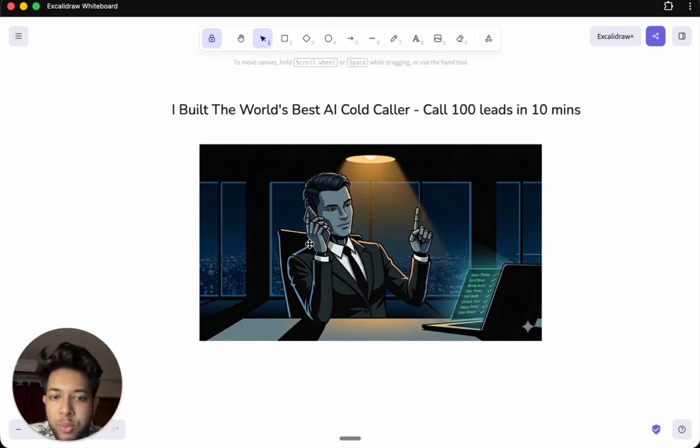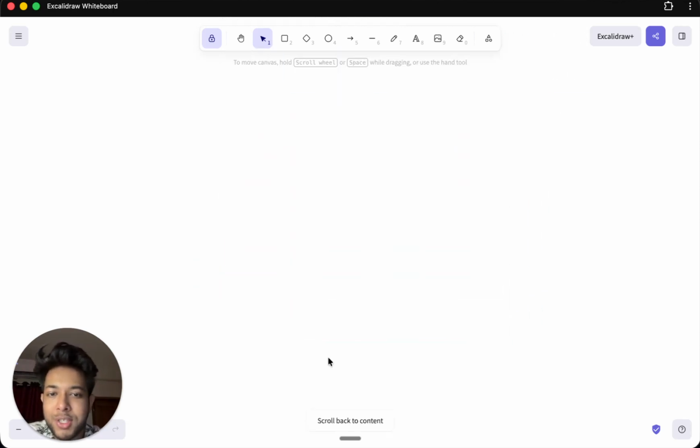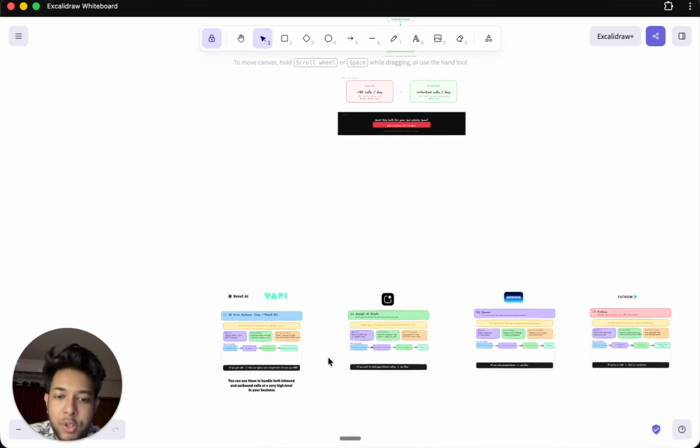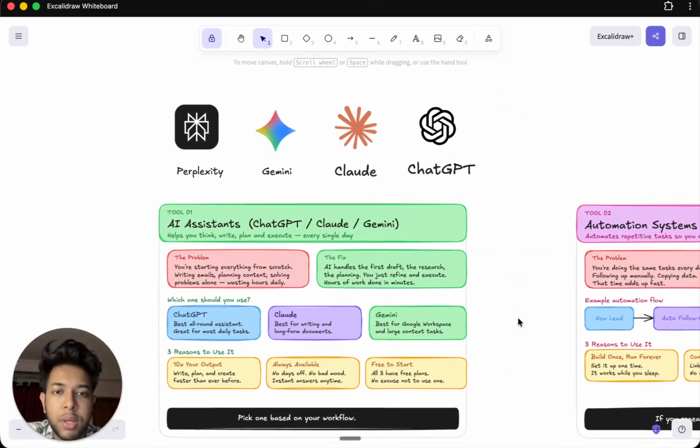So Gemini came up with this image, and as you can see, the details over here are absolutely spot on, the suit is very sexy as well, and the AI looks pretty sharp as well. But what I'm trying to say here is that if you're looking to create, let's say, marketing visuals, you can use Gemini to come up with very high level stunning visuals. You can use it to edit images, create images, all of that using Gemini.